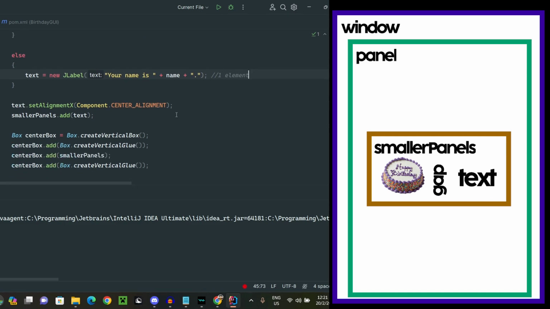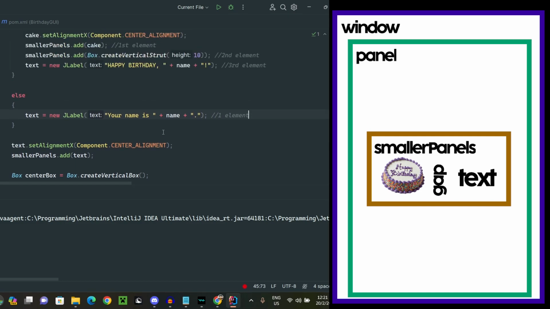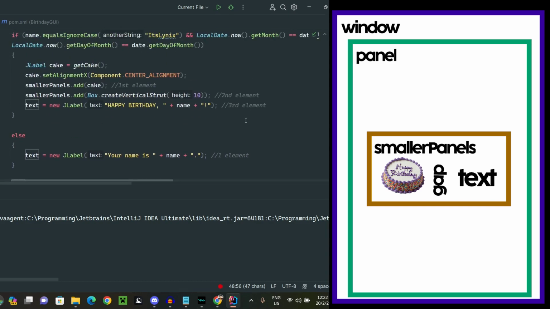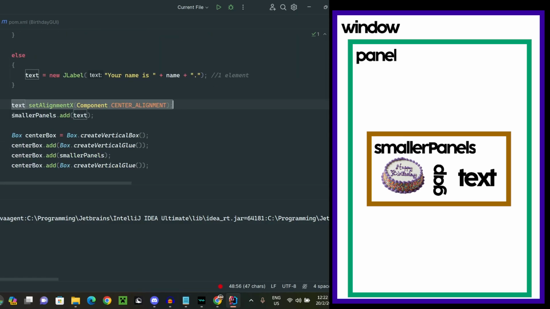Cool. And then after that, we are going to make the text centered. Okay, that's cool. And then now, with all of these 3 elements, we are going to put them into this smaller panel set.